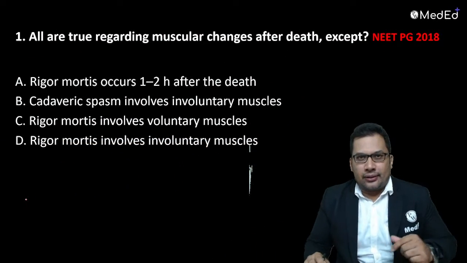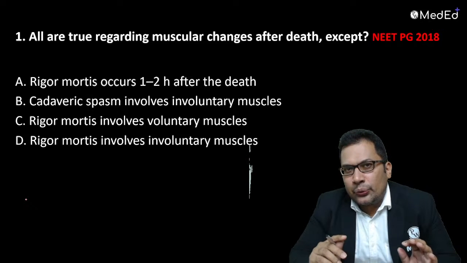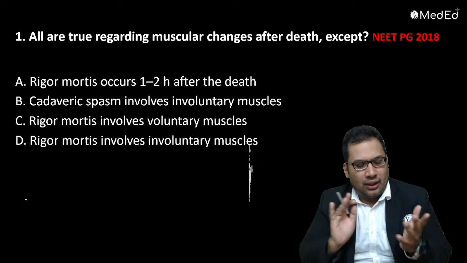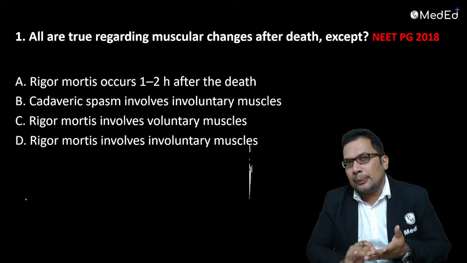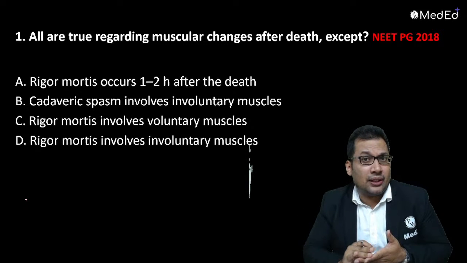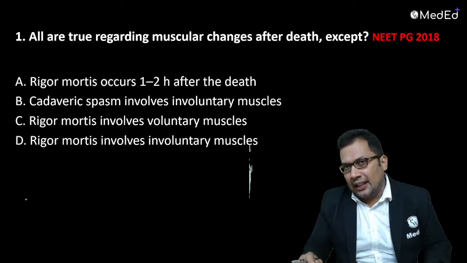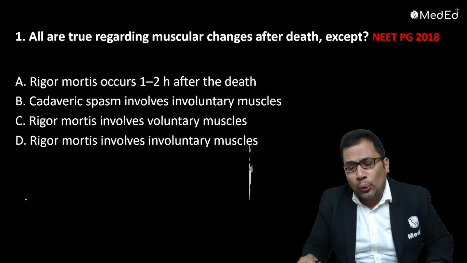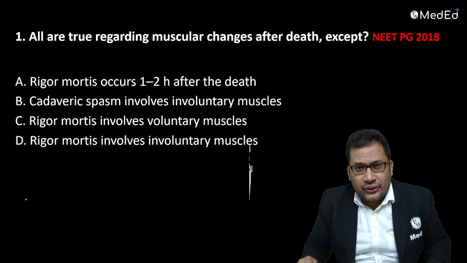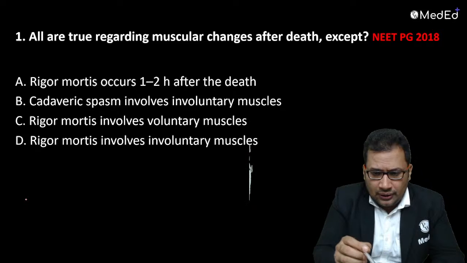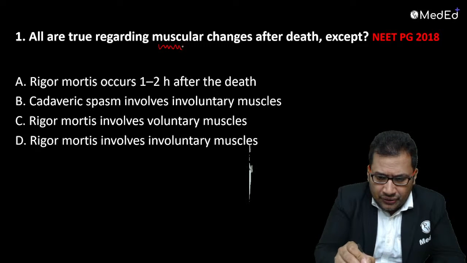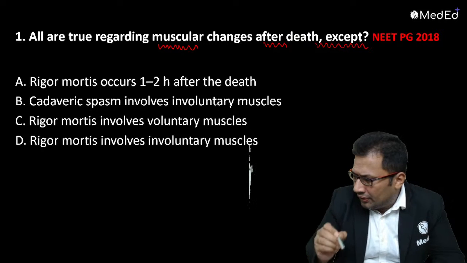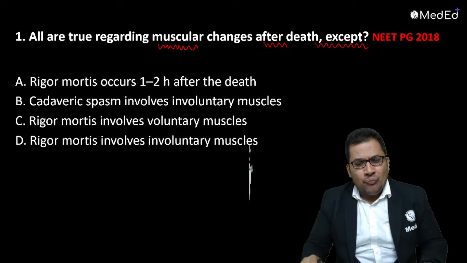So the first question in your paper is about rigor mortis. Rigor mortis is a very important topic, very commonly asked in your exam. Rigor mortis, cadaveric spasm, livor mortis, algor mortis, all these are very commonly asked. The first question: all are true regarding muscular changes after death except what? So the options are: